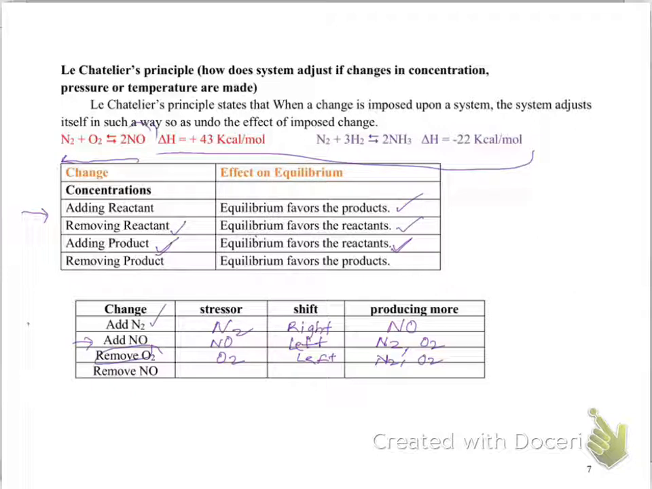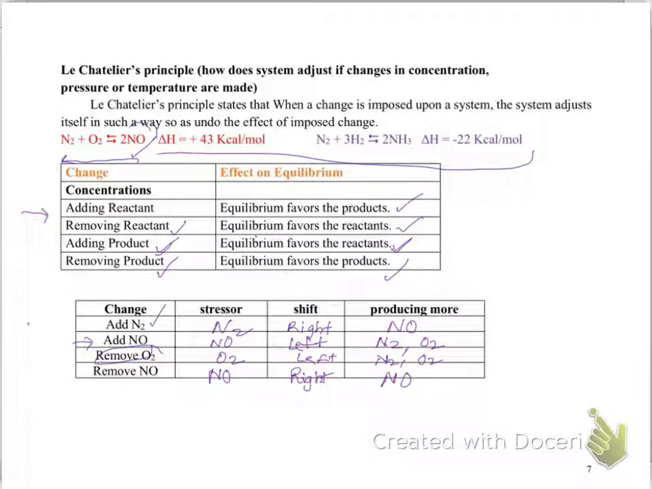If you are removing NO, it means you are removing the product. That means the equilibrium wants to make the product. So your stressor is NO. It wants to make the product, which means it is shifting to the right, and then you're producing NO.